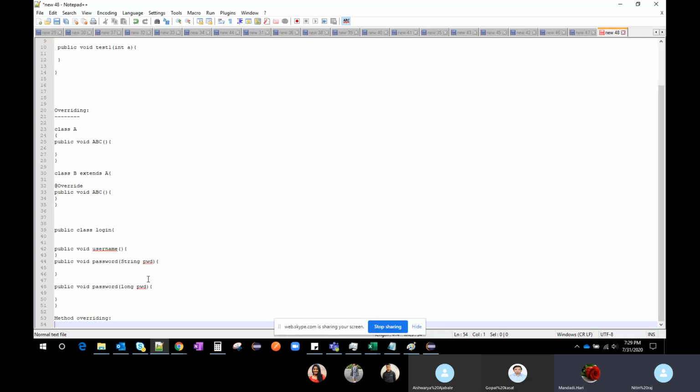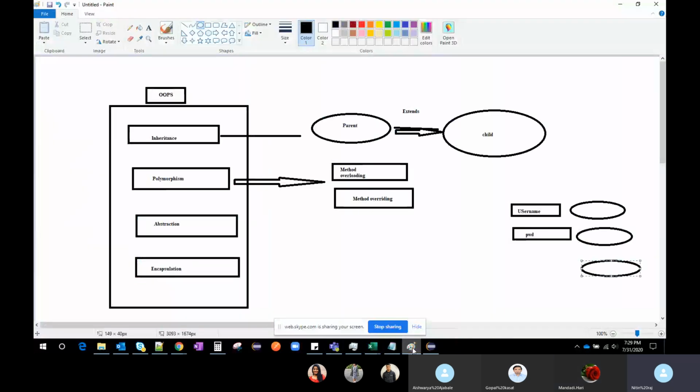Okay, so method overriding. In order to understand method overriding, we have to know the abstract class first. I will come to this later, in a later session. Next we will go for abstraction. Is it clear, right? Polymorphism, so we have method overloading and method overriding. Anyone having queries, you can ask here. Okay, I think everyone is clear.